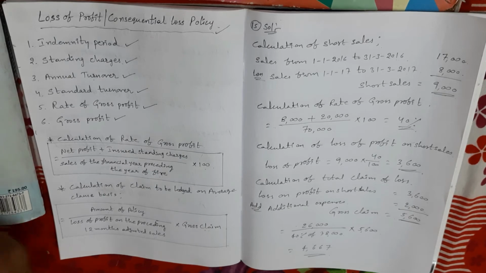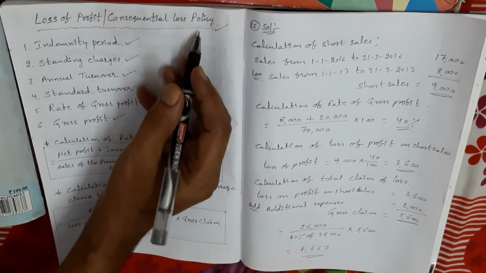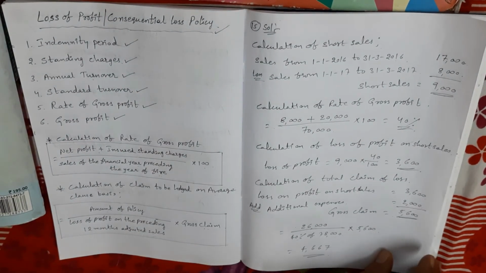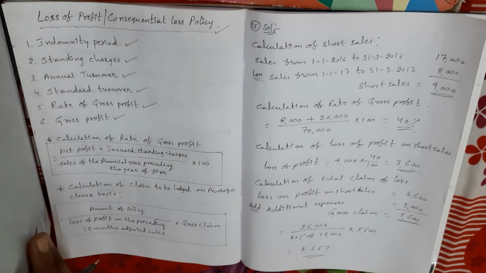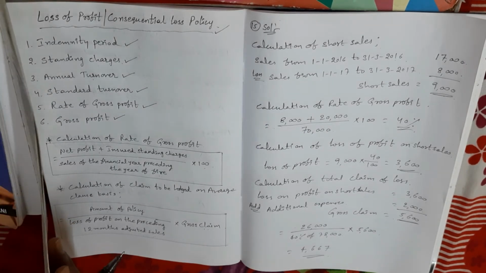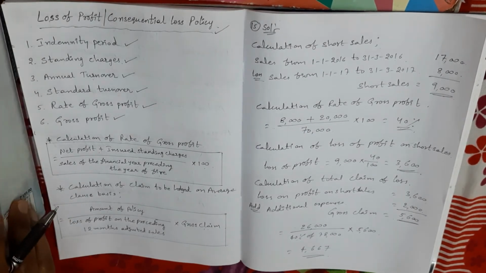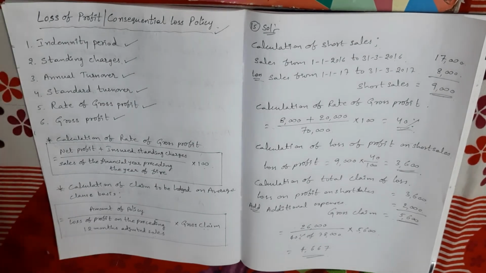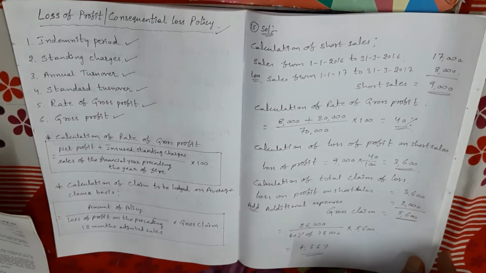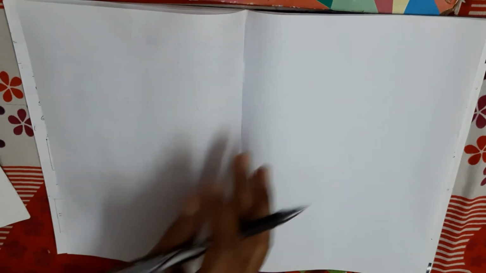Okay, so this is a problem in loss of profit policy. Next, one more problem I'm going to explain. In your textbook, open problem number 17. This is a very important problem on page number 33. See problem number 17.